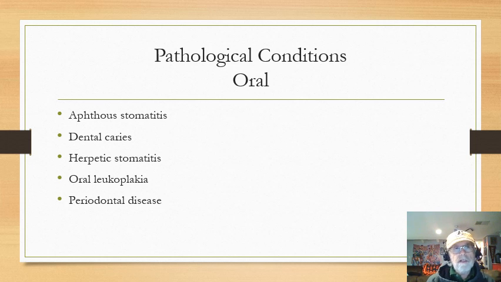Herpetic stomatitis is the medical term for a cold sore. So when people have these cold sores, you notice they don't just have one. It'll go away, and guess what? It's not cured. It comes back again sometime down the future, maybe months, maybe weeks, maybe years, who knows. They get it, and the reason why is this is what we call herpes simplex type 1. It's a virus. Herpes simplex type 1.